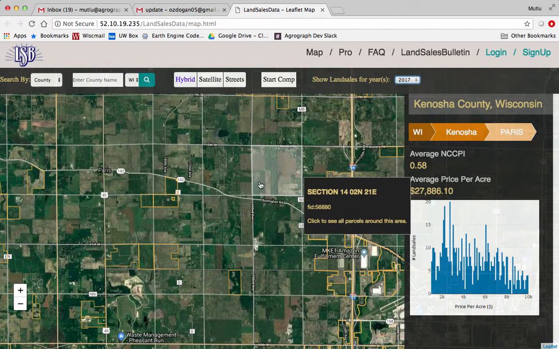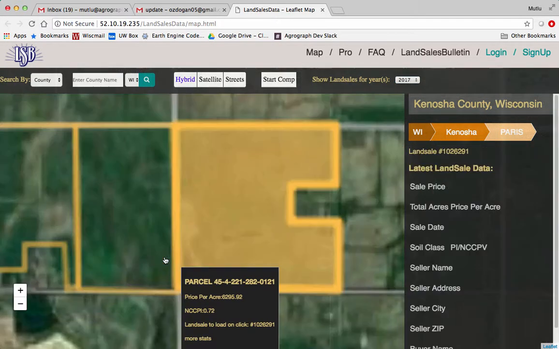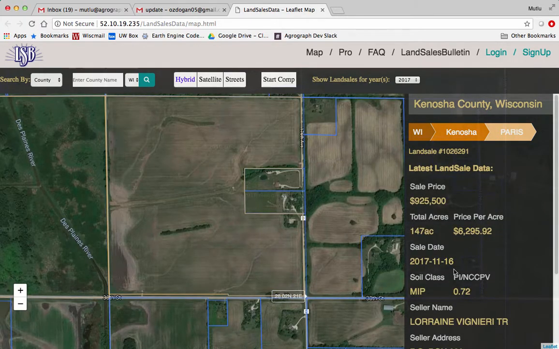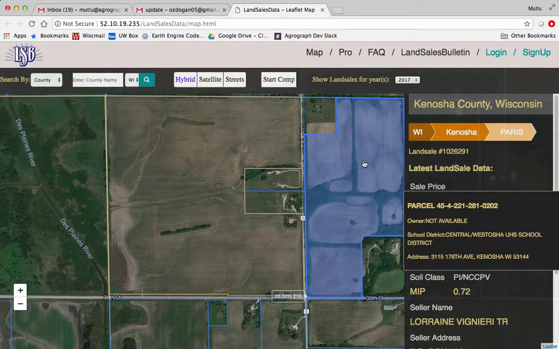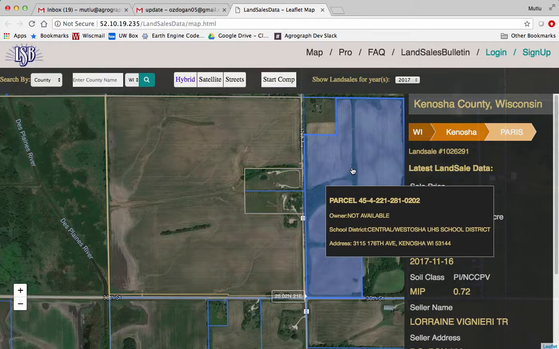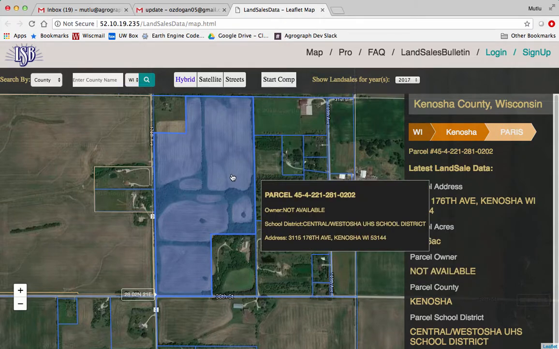Maybe we can search for 2017. And then maybe we can look at this particular parcel right here. That particular parcel was sold at the end of 2017, and this is the information. Now, one of the things we'd like to do is look at these particular blue parcels. Those blue parcels are the parcels that are not in the LSP database, but we have some form of information about those parcels. So let's click on one of them, so we can tell you something about the parcel ID, the address, the school district, and a few other things.